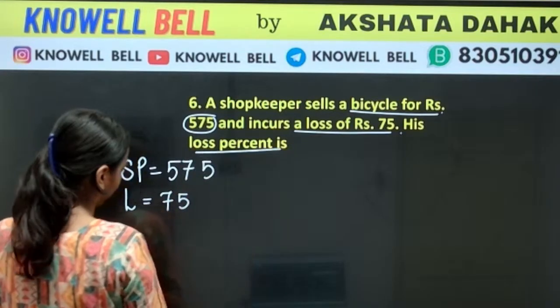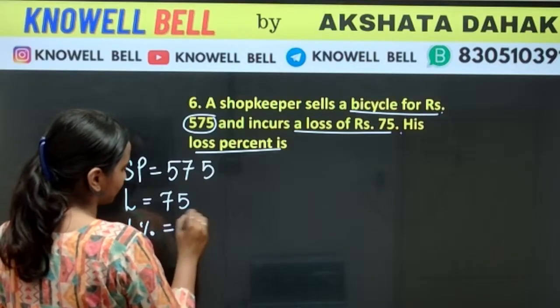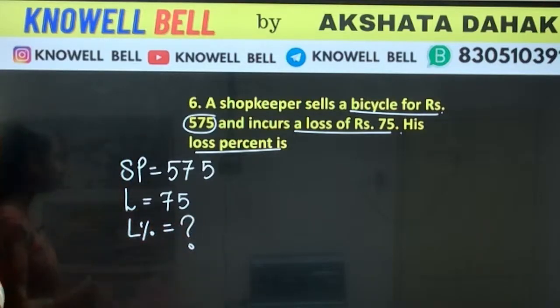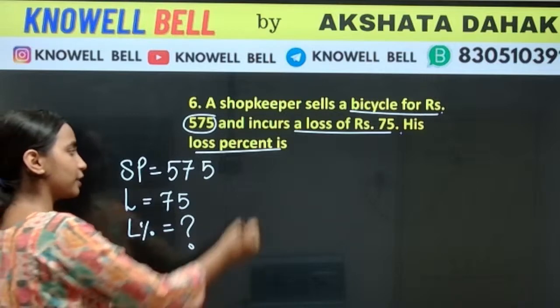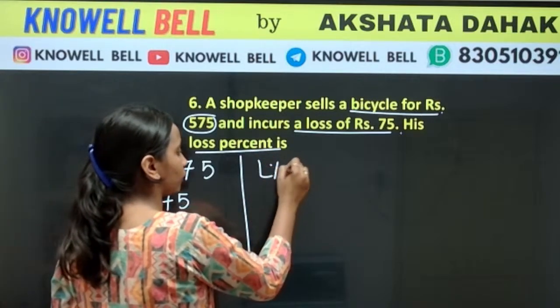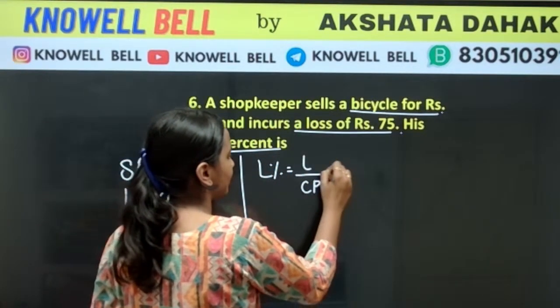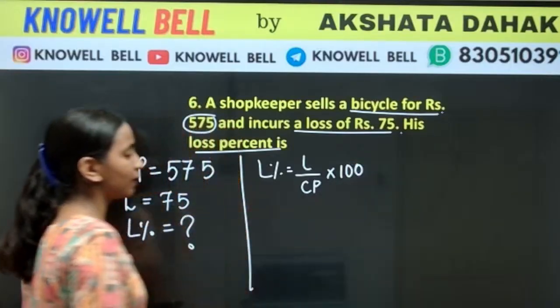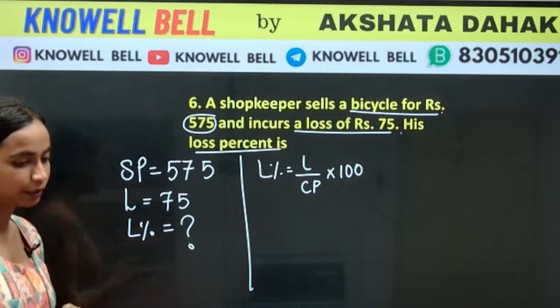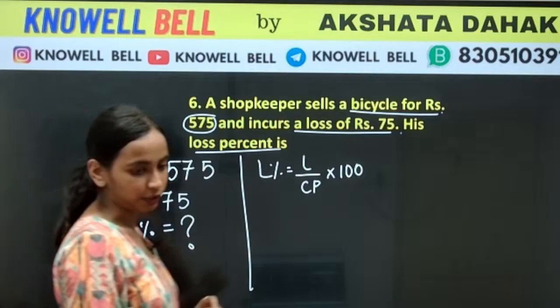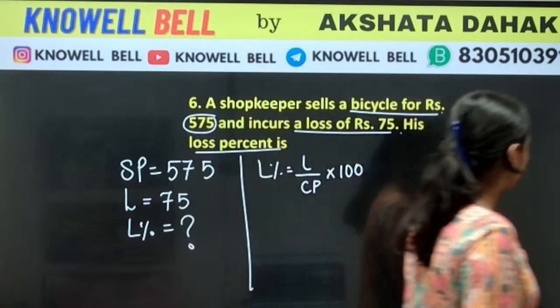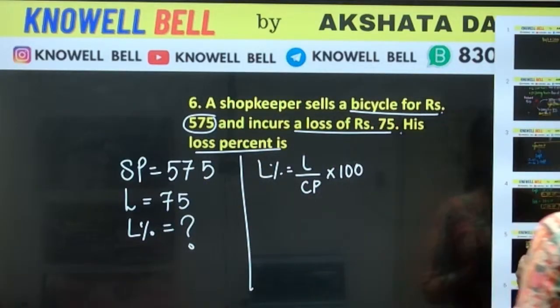We have to find out loss percent. What is the formula of loss percent? Loss percent is loss upon CP into 100. Okay. Now, have a look here.